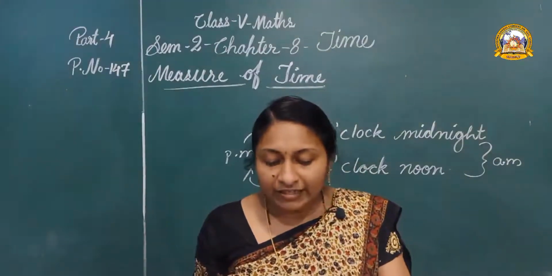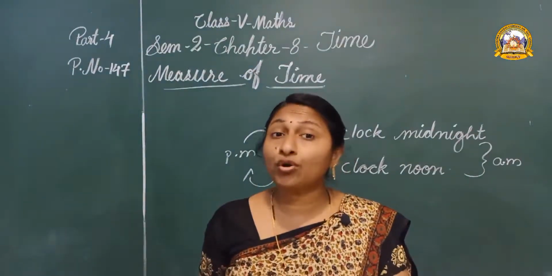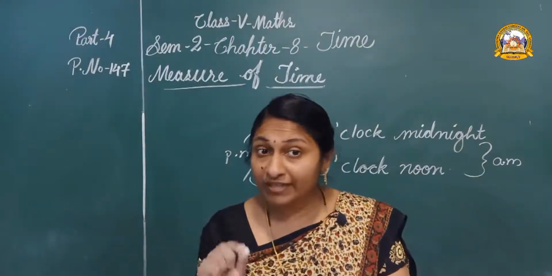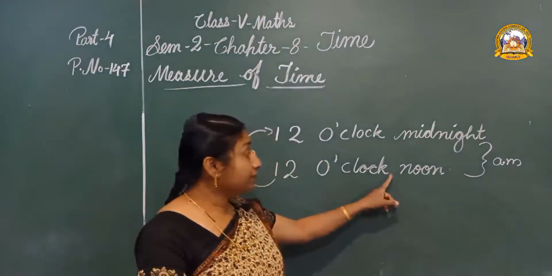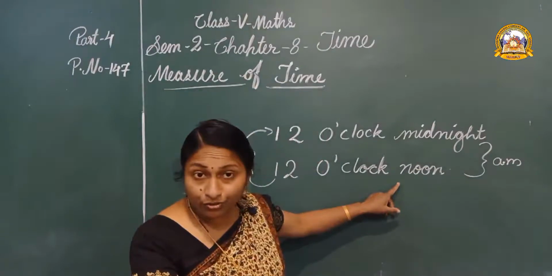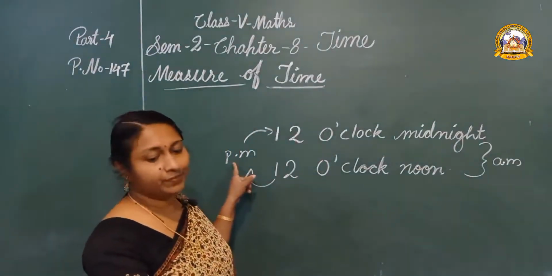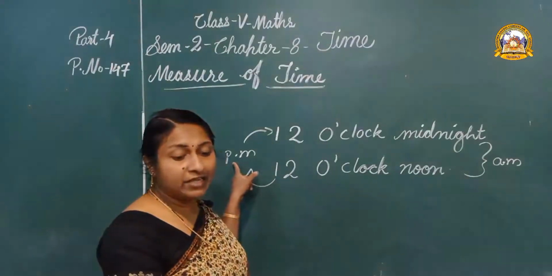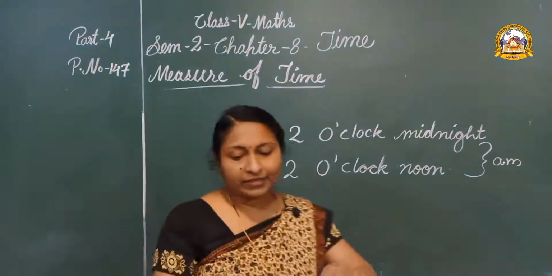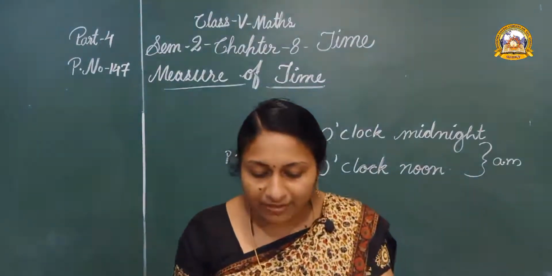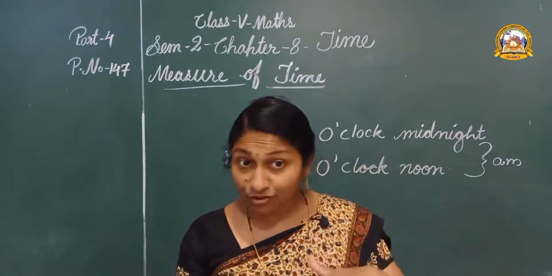And eats lunch. The time given here is 2 o'clock. 2 o'clock is afternoon. That is after 12 o'clock noon. So we can say 2 p.m. Okay? Third, eats lunch at 2 p.m. And plays. The time given here is 6 o'clock. Morning? No, afternoon.